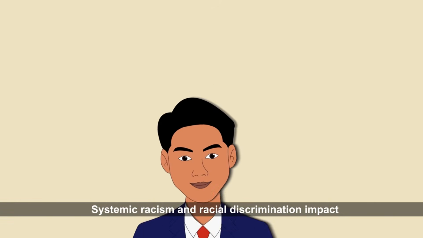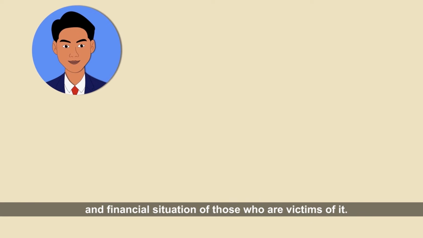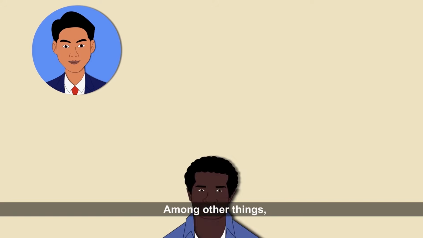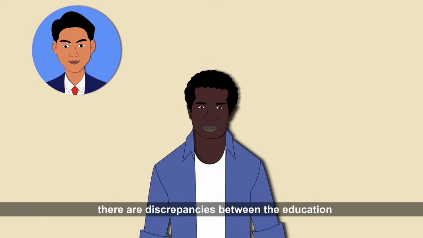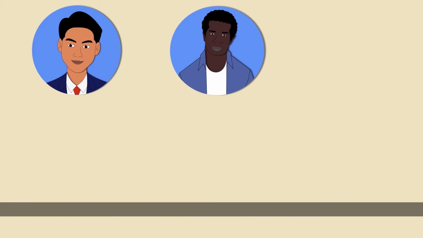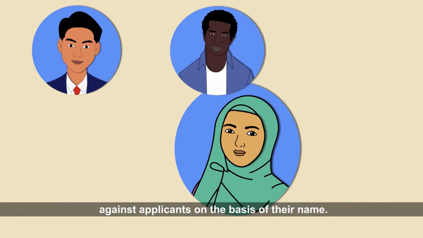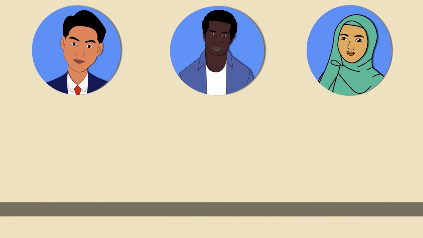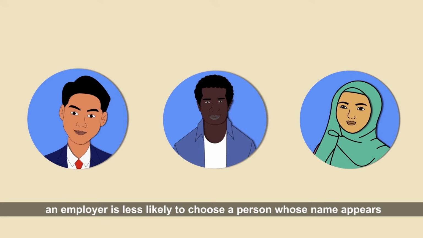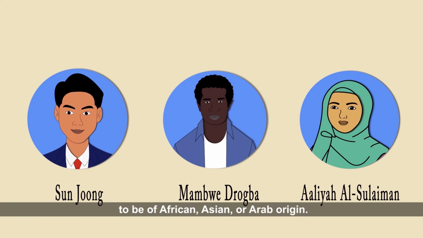Economic consequences. Systemic racism and racial discrimination impact the employment opportunities and financial situation of those who are victims of it. Among other things, there are discrepancies between the education and employment status of racialized people compared to white people. Employers frequently discriminate against applicants on the basis of their name. With equal skills and qualifications, an employer is less likely to choose a person whose name appears to be of African, Asian, or Arab origin.